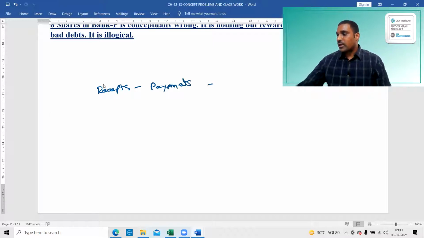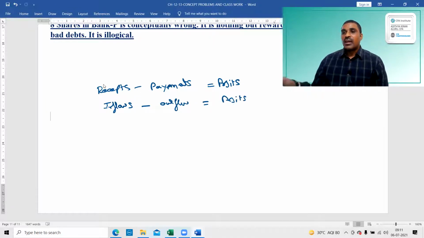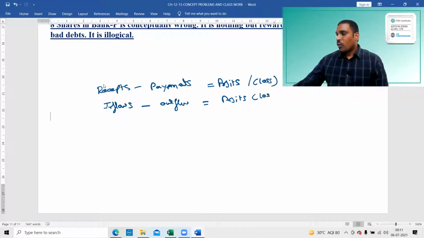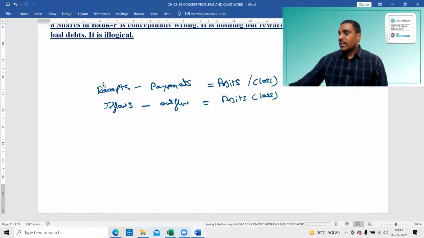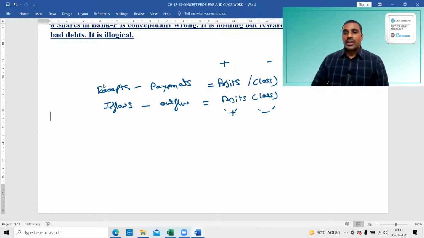Or you can also say inflow minus outflow is equal to profit. If it is positive, it is a profit. If it is negative, it is a loss.